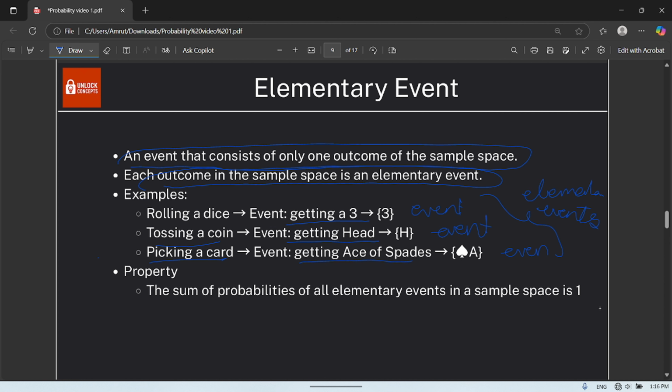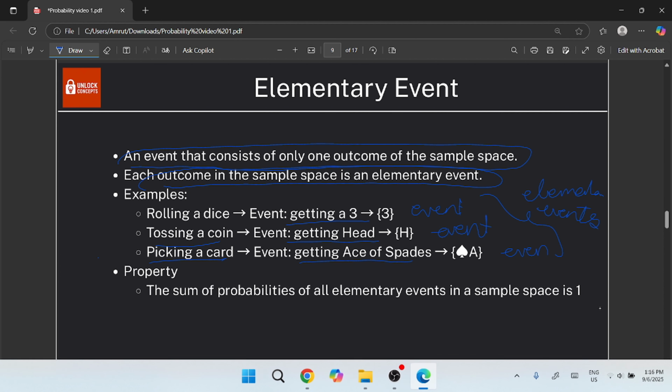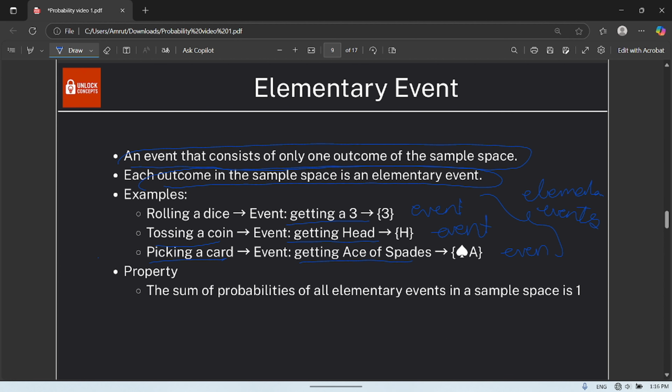Simply understand my thing. An event that consists of only one outcome of the sample space is known as an elementary event. If you toss a coin, you have H, T. This H is one elementary event. This T is one elementary event. So the sum of probabilities of all elementary events in the sample space is known as 1.